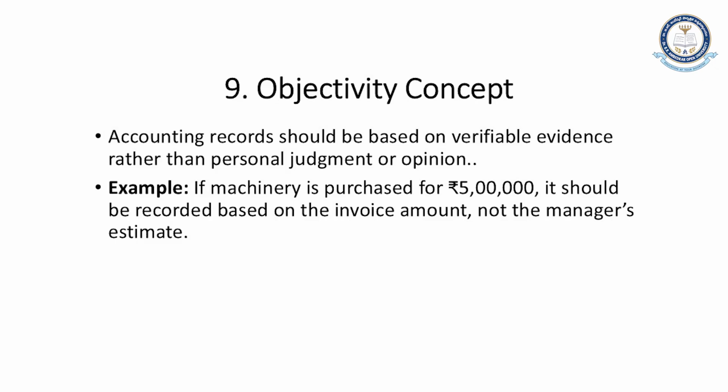Objectivity concept talks about evidences. It talks about verifiable proofs, verifiable evidences rather than personal judgment or opinion. Means if we have purchased a machinery worth 5 lakh, then there should be an invoice stating that we have purchased a machinery worth 5 lakh.